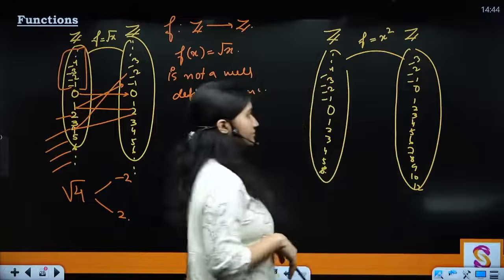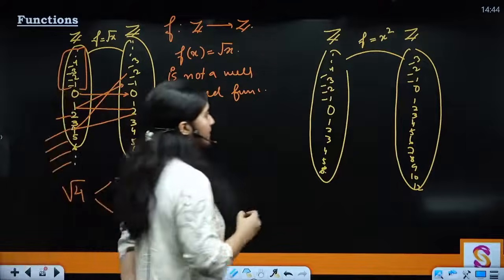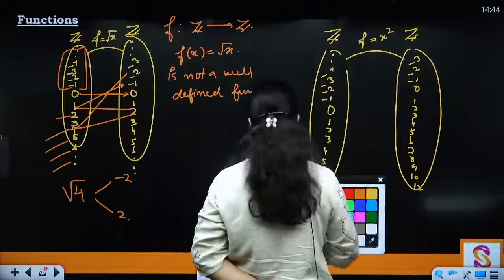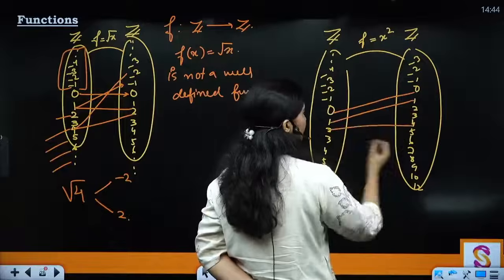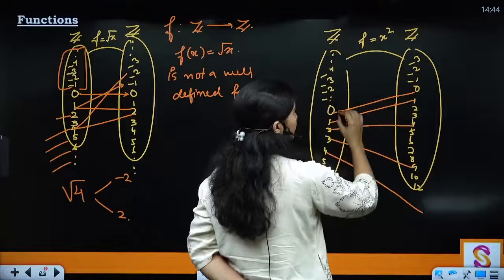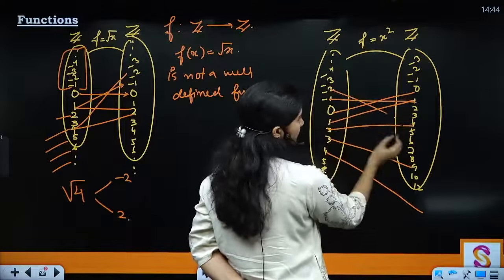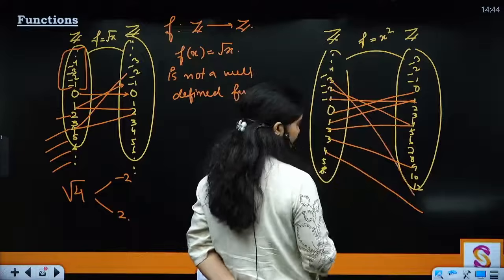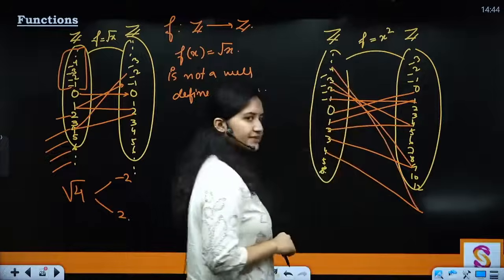The square of 0 is 0, 1 goes to 1, 2 goes to 4, 3 goes to 9 and 4 goes to 16, right? Then minus 1 squared is 1, minus 2 squared is 4, minus 3 squared is 9.